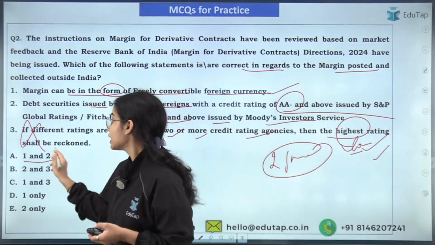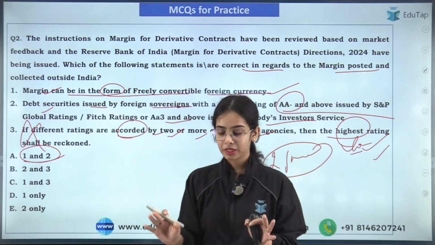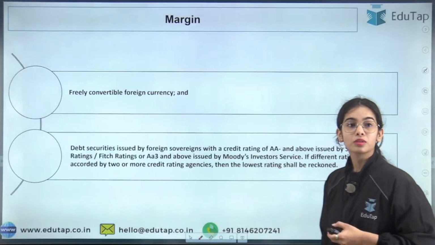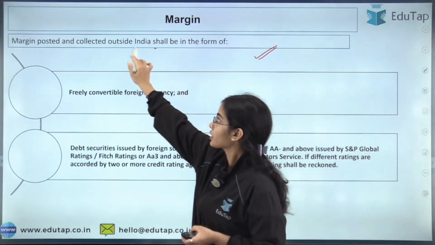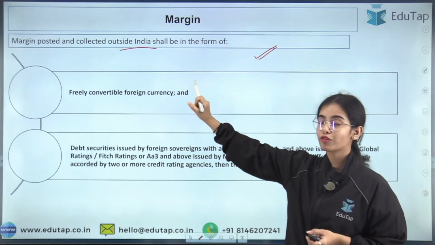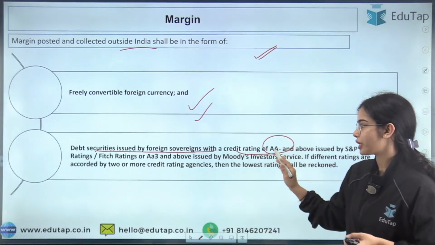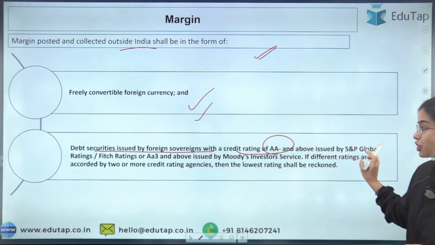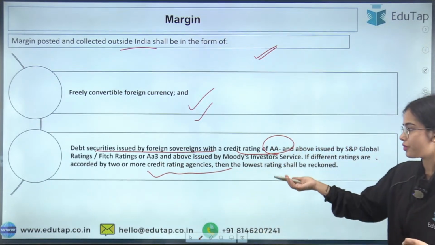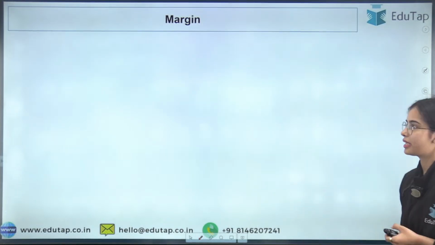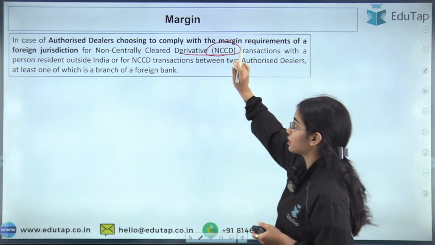Okay, so this is the news article. The first and second ones are correct and the third one is wrong. So I hope it is clear. Now this is the basic idea that margin can be posted outside India. The margin posted and collected outside India can be in the form of freely convertible foreign currency or debt securities issued by foreign sovereigns with a credit rating of AA minus or AA3 as per the different organizations. Now the debt securities can have 2 or more credit ratings from different agencies, and the lowest rating shall be reckoned.